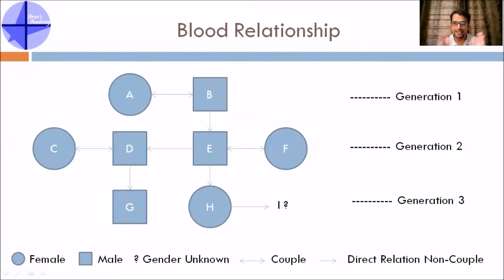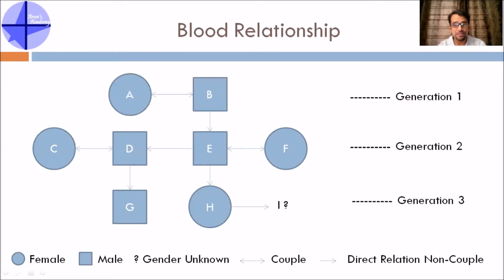Now, if you understand this entire blood relationship family tree, all the questions become very, very easy. So let's quickly understand. Very simply, A and B are wife and husband, C and D are wife and husband, E and F are husband and wife, because there is a double arrow mark. G is the son of D, because single arrow mark means different generations. He's a son because it is a square. So like this you need to understand.